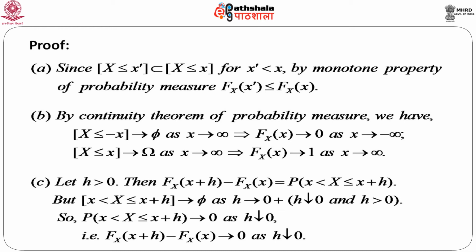So we can immediately say, by the continuity theorem of probability measure, that the probability of this event, x less than capital X less than or equal to small x plus h, goes to the probability of phi, which is 0, as h goes to 0. Hence, capital F of x plus h minus capital F of small x goes to 0 as h goes to 0, which in turn says that capital F of x plus h goes to capital F of x as h goes to 0 from the positive side. So this concludes the proof of all the properties that a distribution function must satisfy.